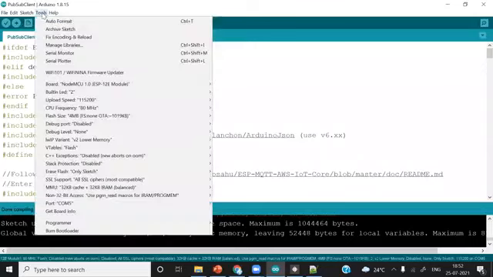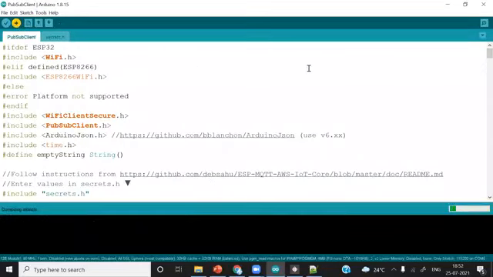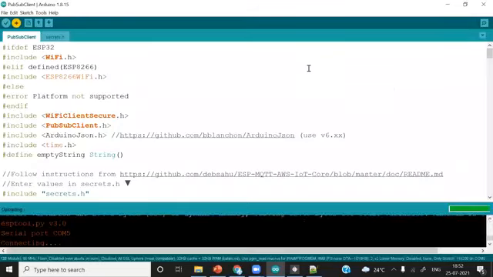Done compiling. Just simply check it. The COM port is selected. Upload it. I will turn on the hotspot of my smartphone with the same credentials. I have turned it on.